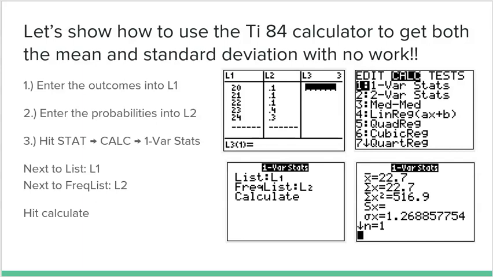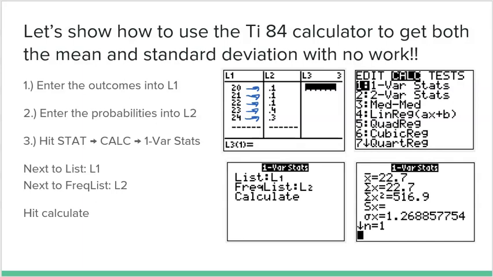Then you're going to move to list two, and in list two, you're going to put the probabilities. Now, it's super important that each probability is next to each outcome. So I need the 0.1 to be directly next to the 20, and 0.1 for 21, and 0.1 for 22, and 0.4 for 23, and 0.3 for 24. They do have to correspond. After that's done, you can hit second mode and quit back out and get to the home screen.